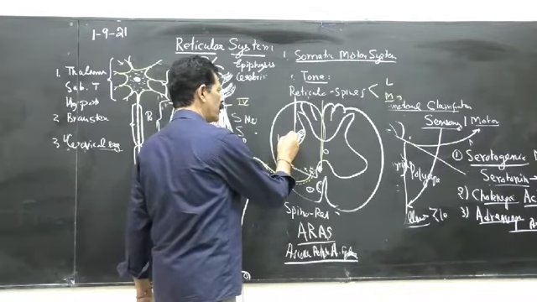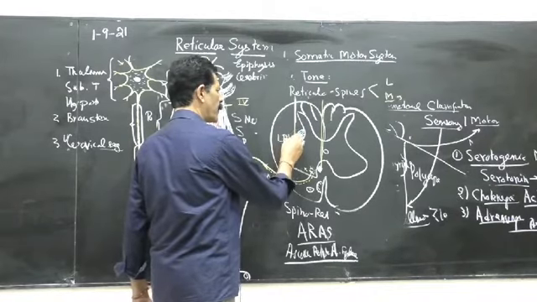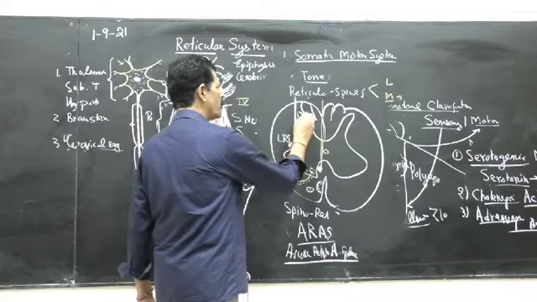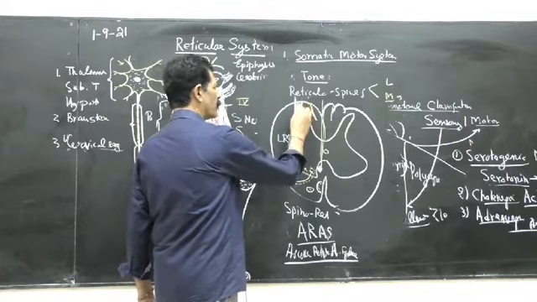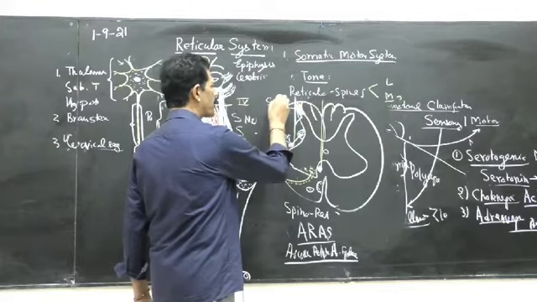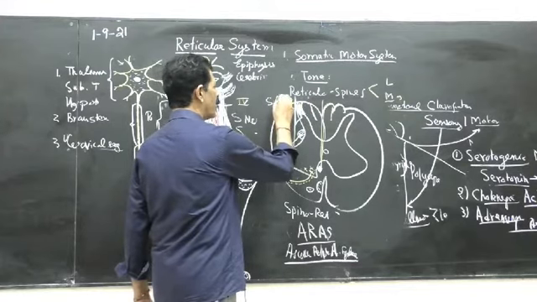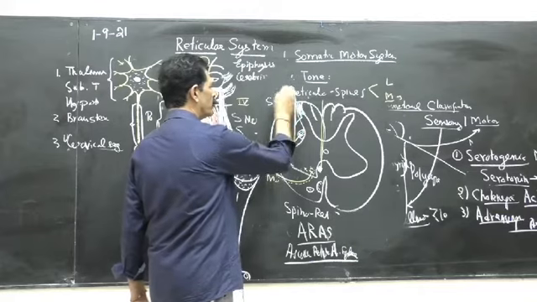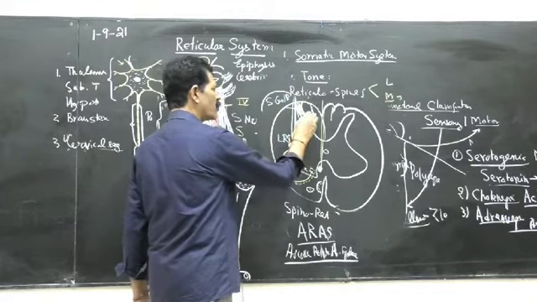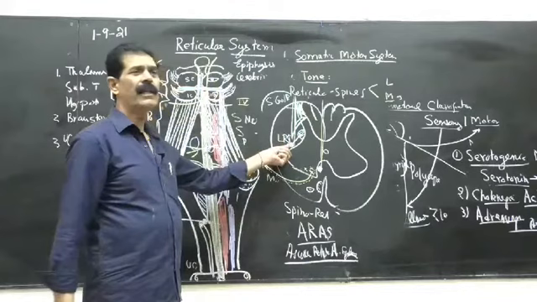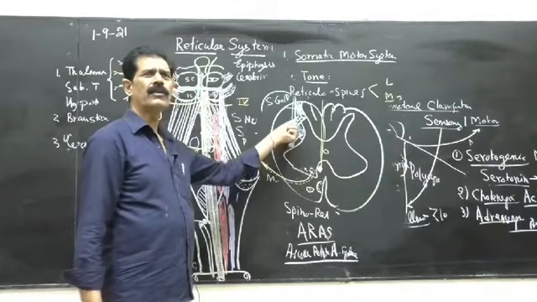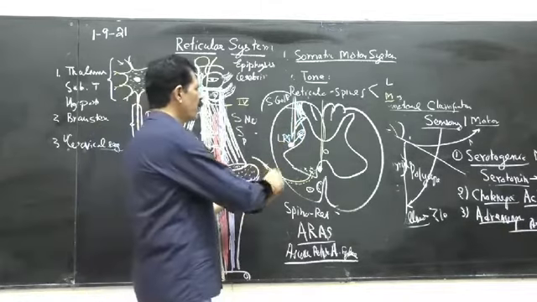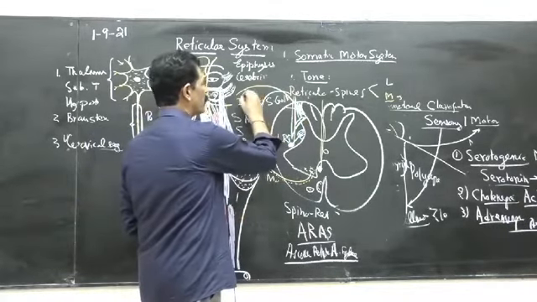lateral reticulospinal fibers. They also go to the posterior horn, and this is the substantia gelatinosa of Rolando. So a few fibers also go to the posterior horn from the lateral part. The medial part goes to the motor. The lateral goes to the posterior horn, from where we know all types of sensation come.